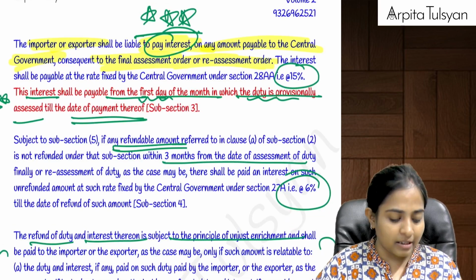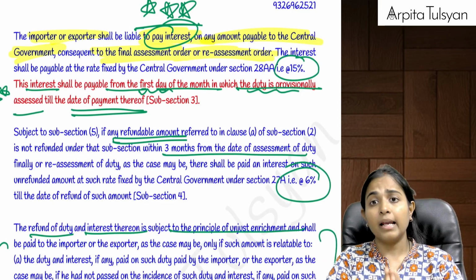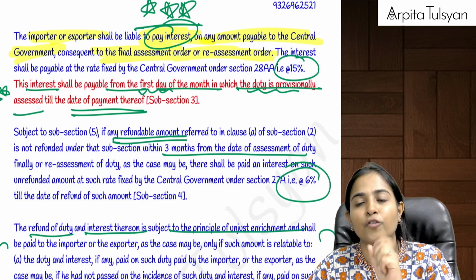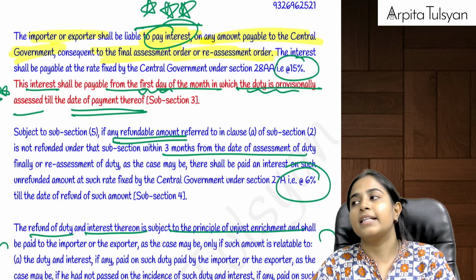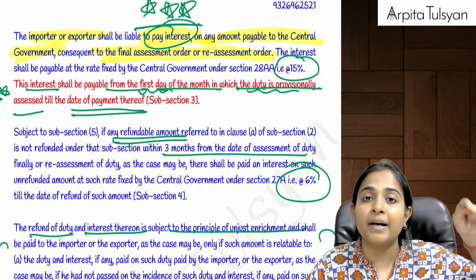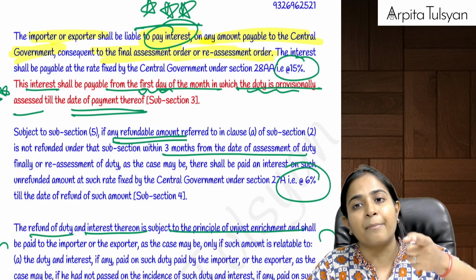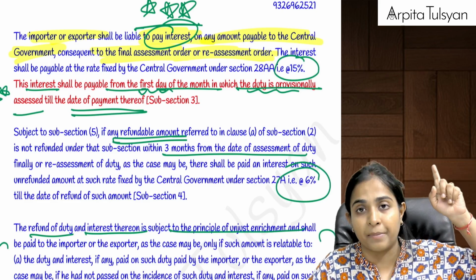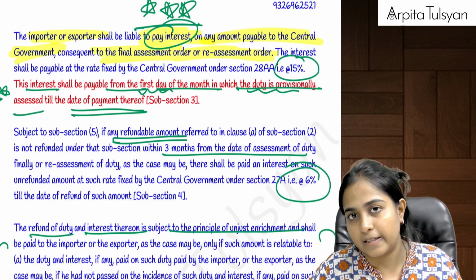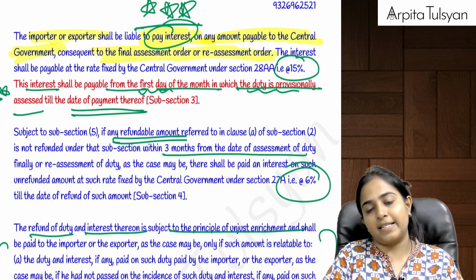Yes. And whenever the duty is finally assessed, if there is any shortfall in payment, then I am required to pay interest on the shortfall amount of tax. That interest meter is going to start from the first day of the month in which provisional assessment was done. Let's say provisional assessment was done on 15 December. So the interest meter is going to start from 1st of December, till the date of payment of this tax at the rate of 15%. This will be the interest payable in case of provisional assessment of duty.